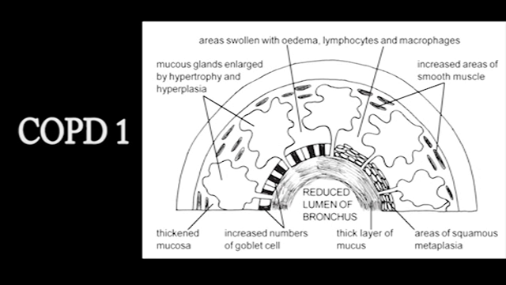Now, a complication of chronic bronchitis is pulmonary heart disease, what used to be called cor pulmonale in the old days. Now what happens here is the patient has chronic bronchitis, so the airways are narrowed. That means less oxygen gets into the alveoli, less oxygen gets into particular areas of the lung. And when there's less oxygen in the alveoli, the pulmonary arterial vessels vasoconstrict. So low levels of oxygen in the alveoli cause pulmonary arterial vasoconstriction.